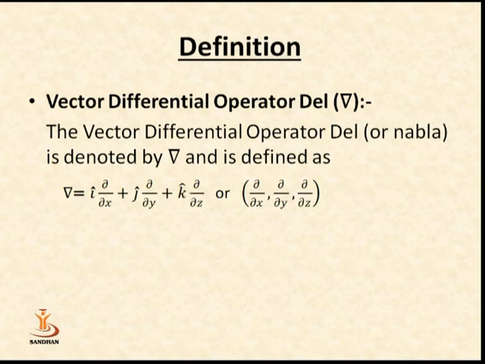The vector differential operator del or nabla is denoted by del and is defined as del = i cap del/del x + j cap del/del y + k cap del/del z, or (del/del x, del/del y, del/del z). From del, we have to take the first partial differentiation of the given function.